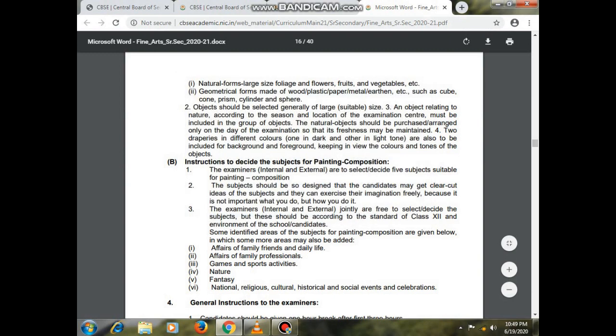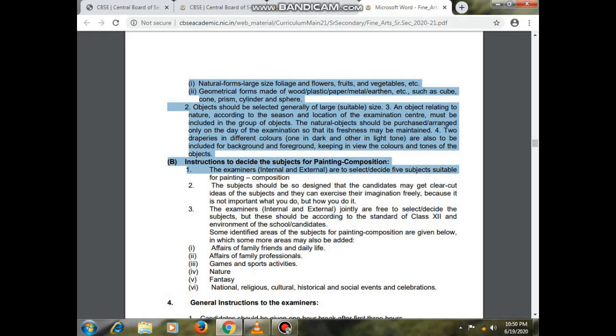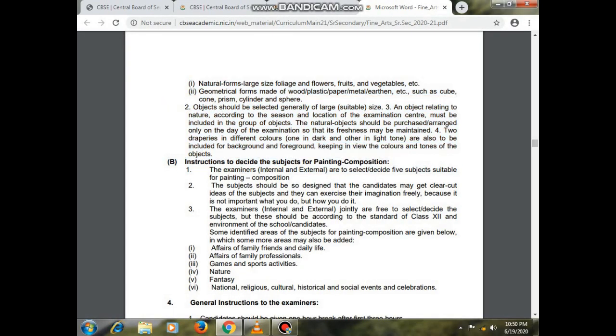On the next page, natural forms: large size foliage, flowers, fruits and vegetables, etc. Geometrical forms made of wood, plastic, paper, etc. Many mediums are here, and the students need to select them for their geometrical forms, right? Such as the cube, cone, prism, cylinder and sphere.